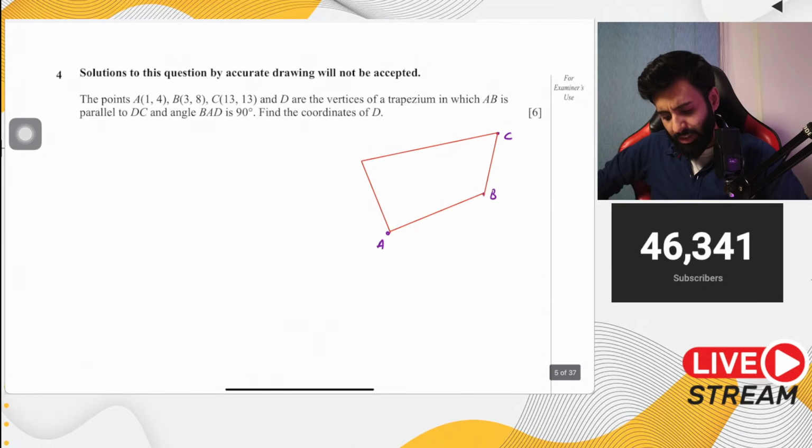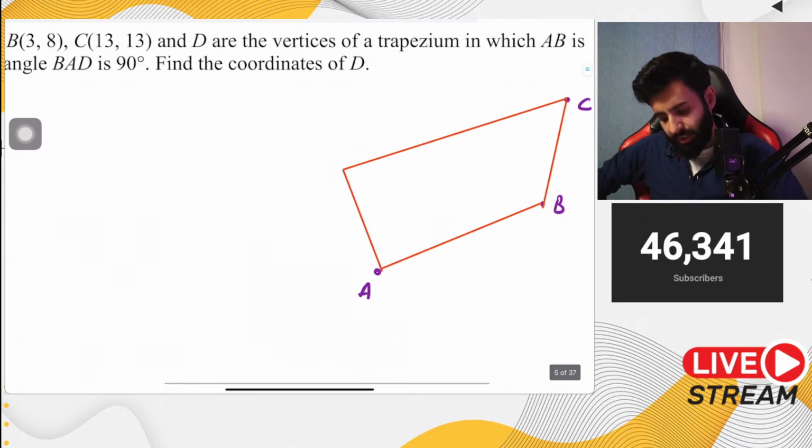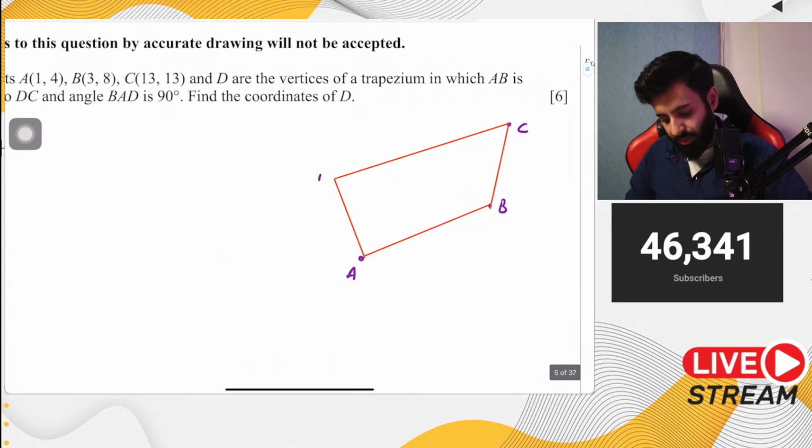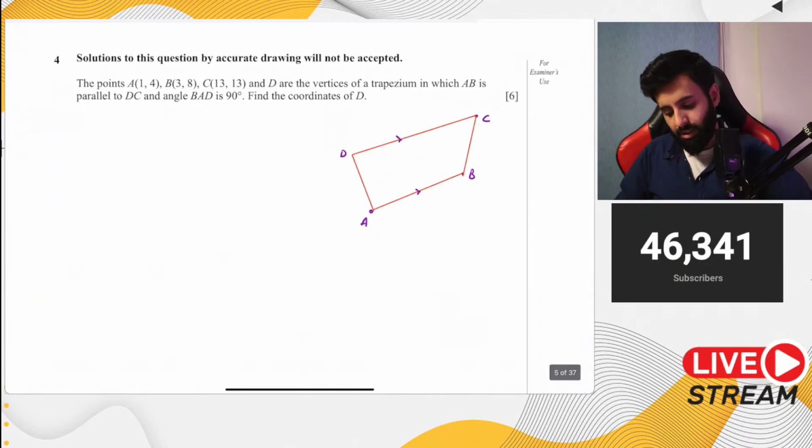Now I know you might think this doesn't really look like a trapezium, and you're right in saying so. So yeah, here it is. I fixed it. Now this looks like a trapezium. You can see that this is parallel and this is parallel. This is not drawn to scale. This is just a rough sketch.